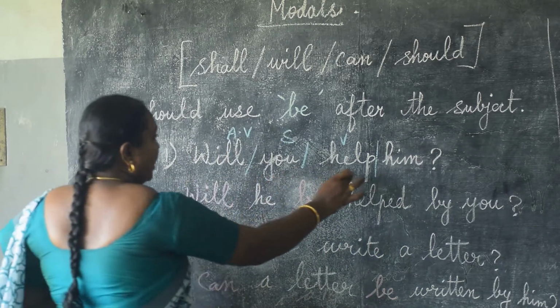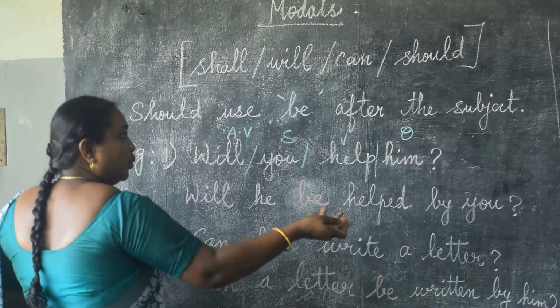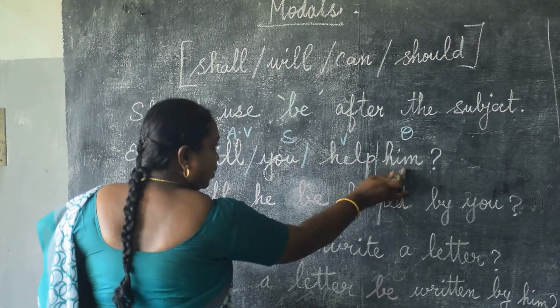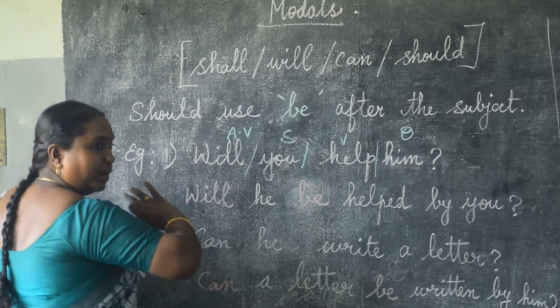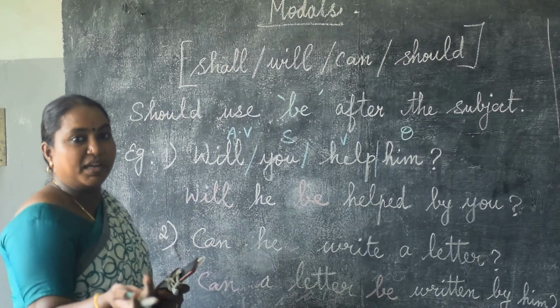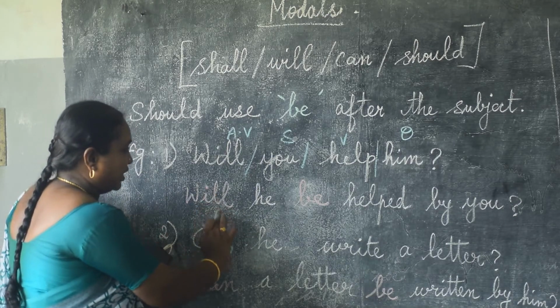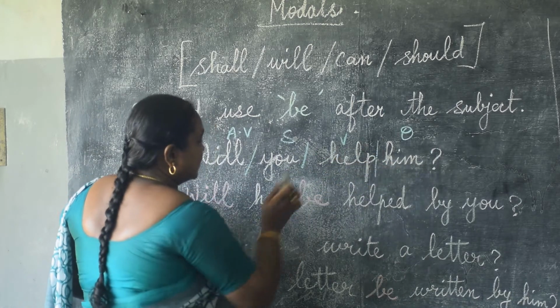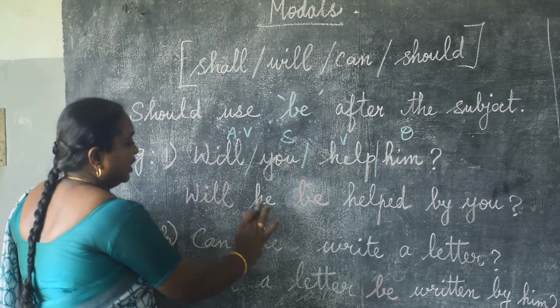Okay. Will you help him? Will you help whom? It is answering the question whom, so it is an object. See here, as usual, there is no need to change; there is no subject-verb agreement, so will stays as usual. Will is here. The object comes in the subject place, so him becomes he. Will he.